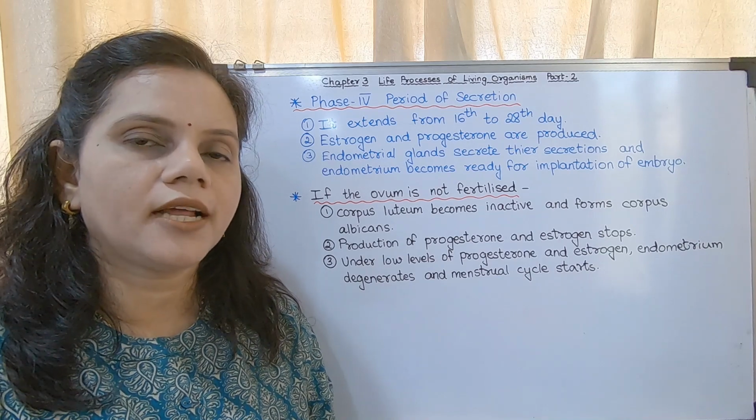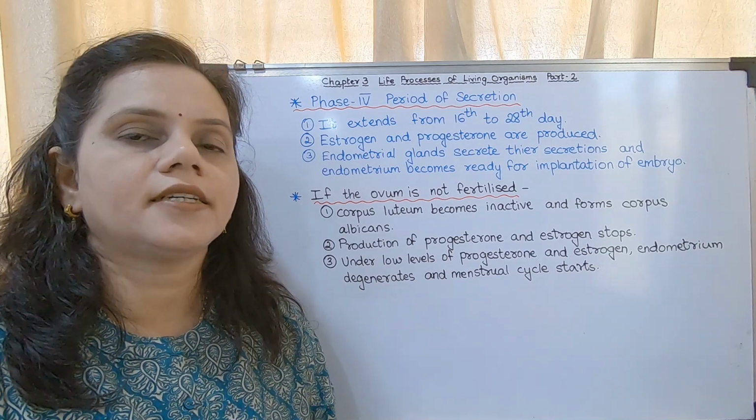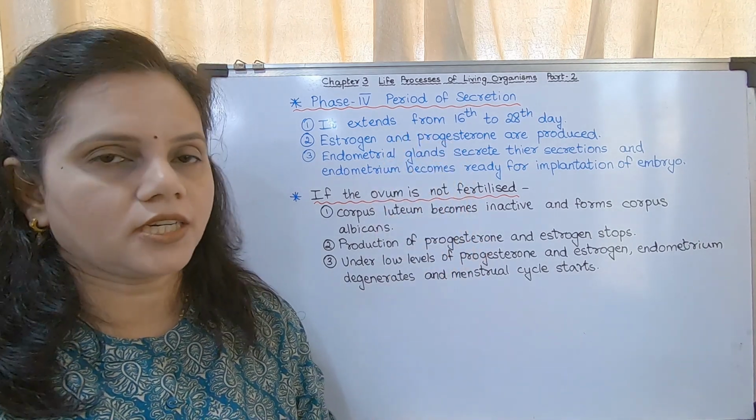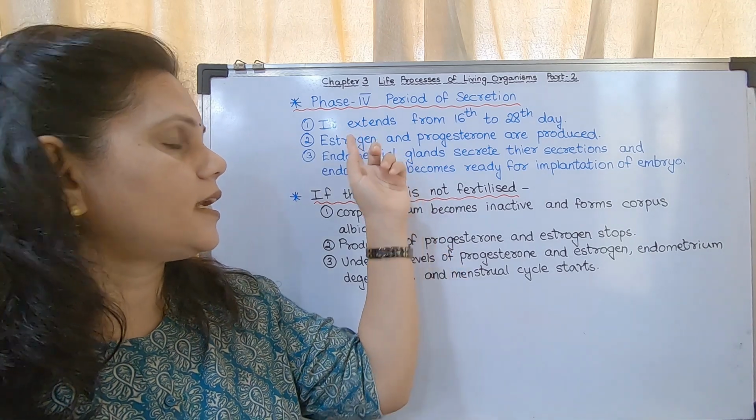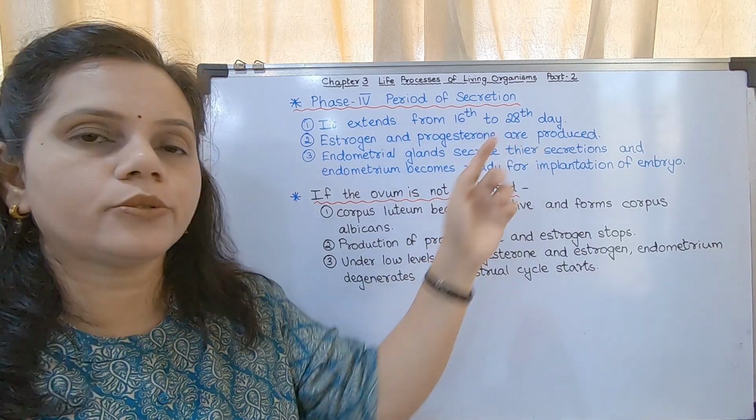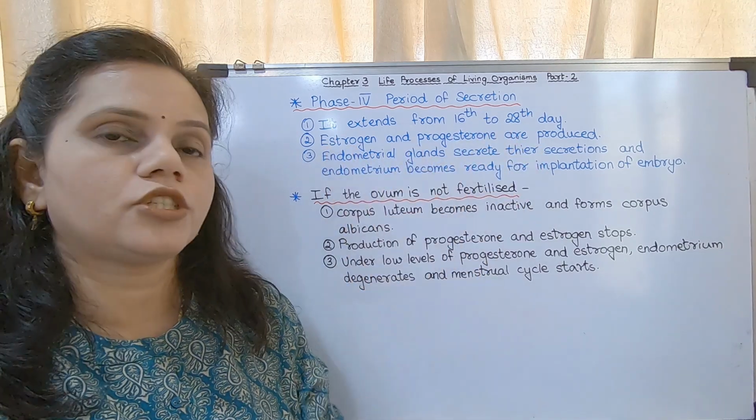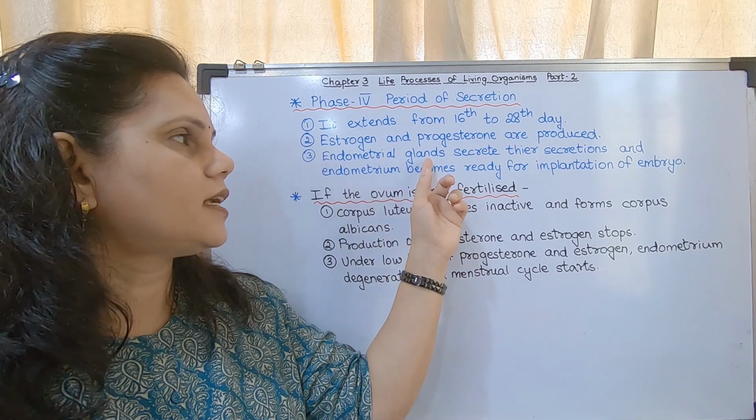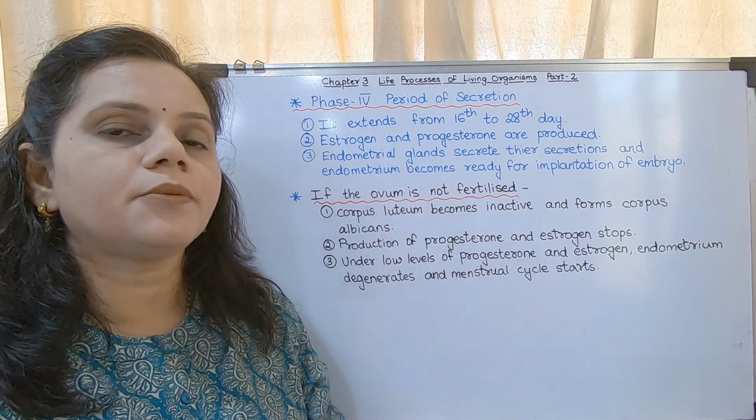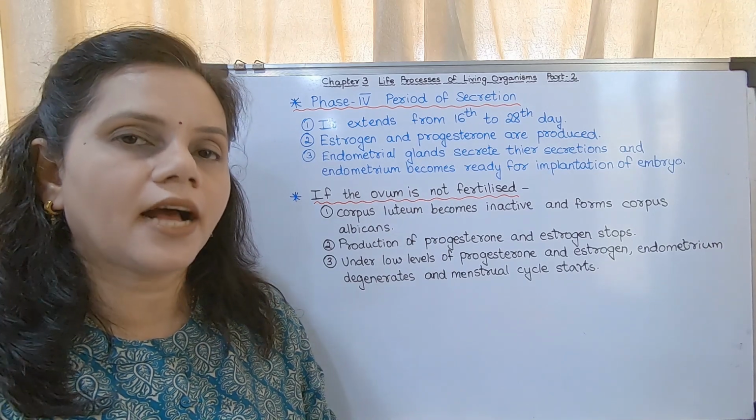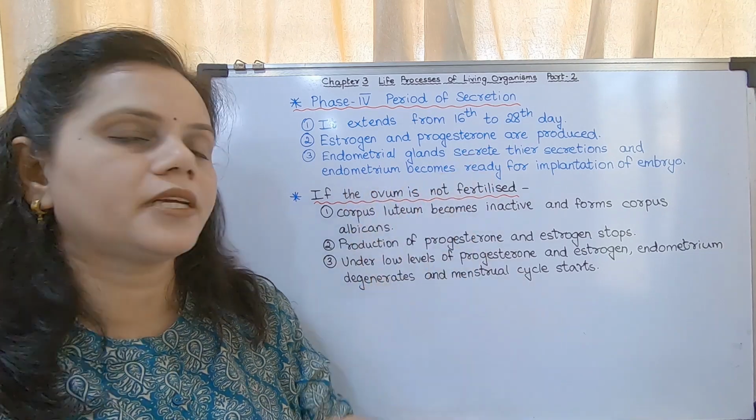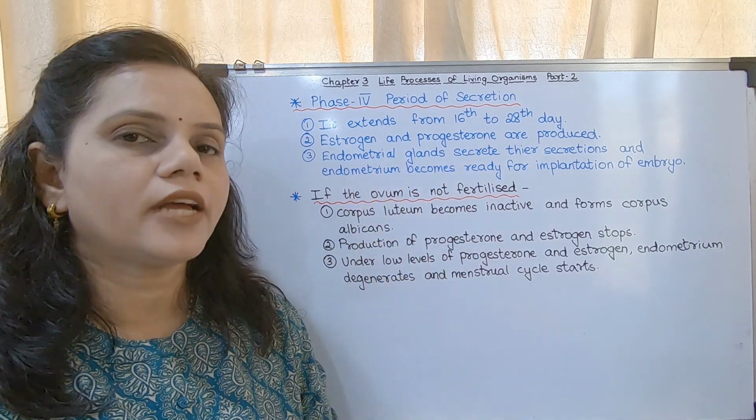If the progesterone level is high, then fertilization can occur. The progesterone level is high from about the 16th to 28th day. Estrogen and progesterone are produced, and the endometrial glands secrete their secretions. This takes place when progesterone and estrogen levels are high, and the endometrium becomes ready for implantation of the embryo.